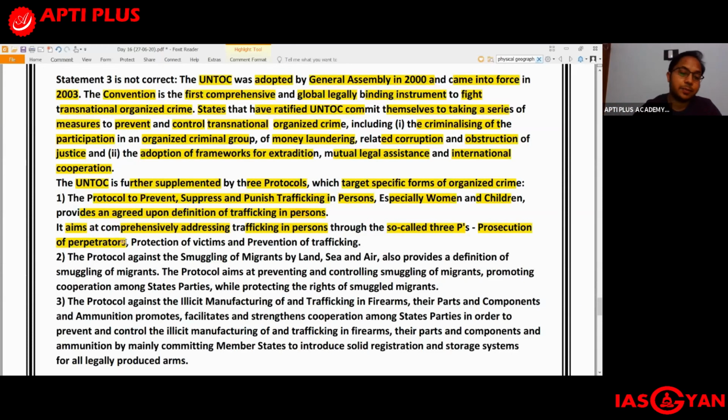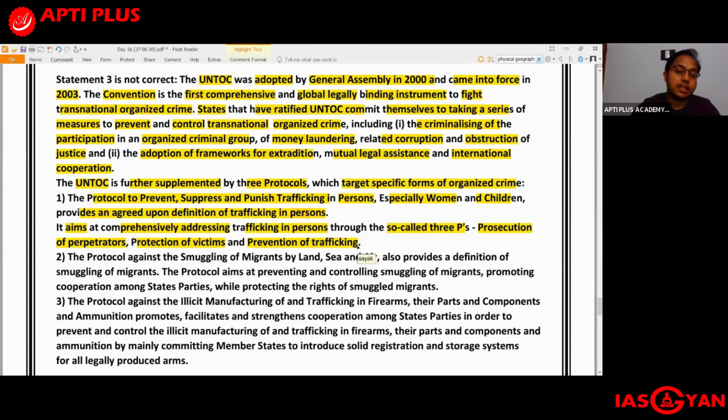That is first. Second is the protection of the victims. Until and unless you protect the victims, they will not be in a position to speak against the guilty persons. So prosecution of perpetrators is number 1, second is the protection of victims, and third is prevention of trafficking. These are the 3 ways in which you can deal with the problem of trafficking of women and children.